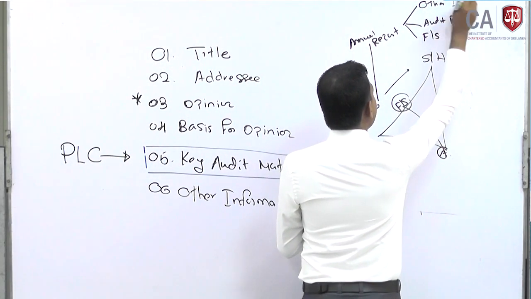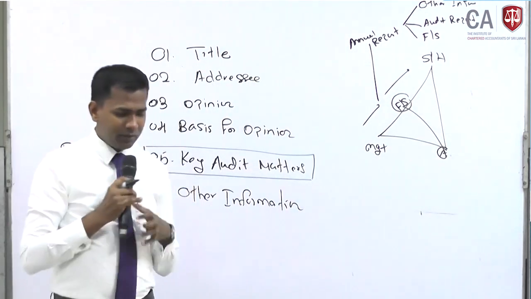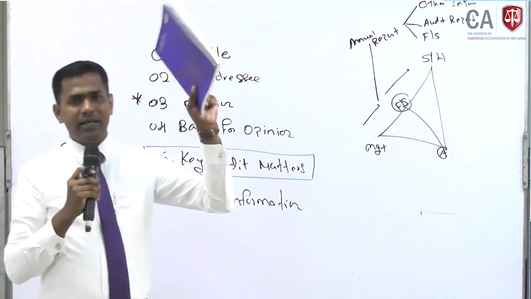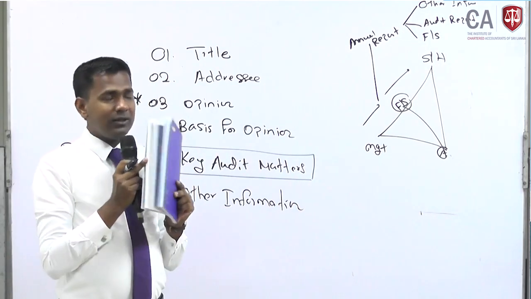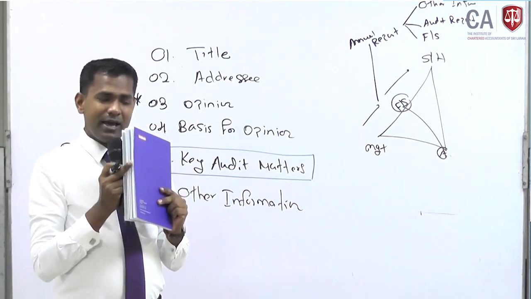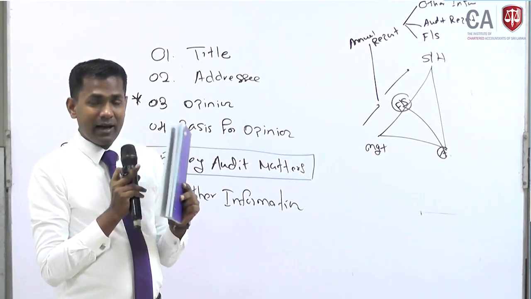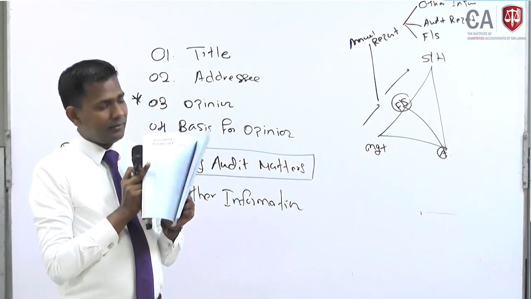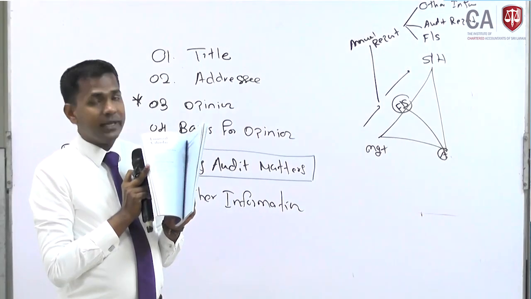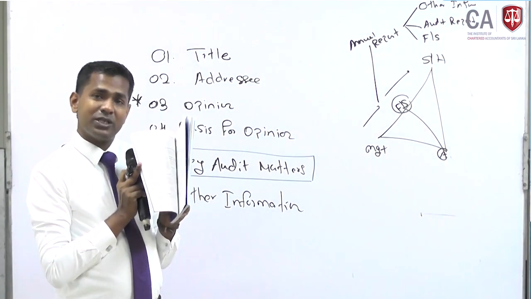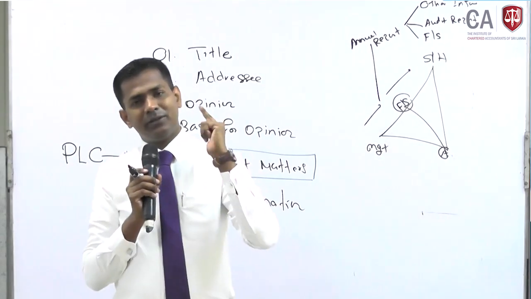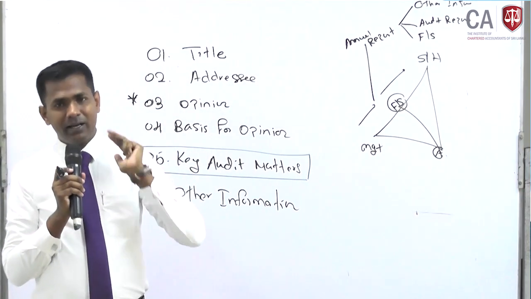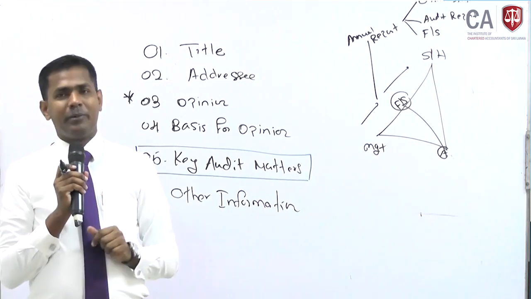What are those other information? In this annual report which I showed you, this booklet has 3 things. I told you at the middle part of the booklet, the audit report is there for 3 pages, and after that finance statements are there. But before that, at the beginning, there are so many other information. Other information mean chairman's review, director's profiles, corporate governance report, CSR report.